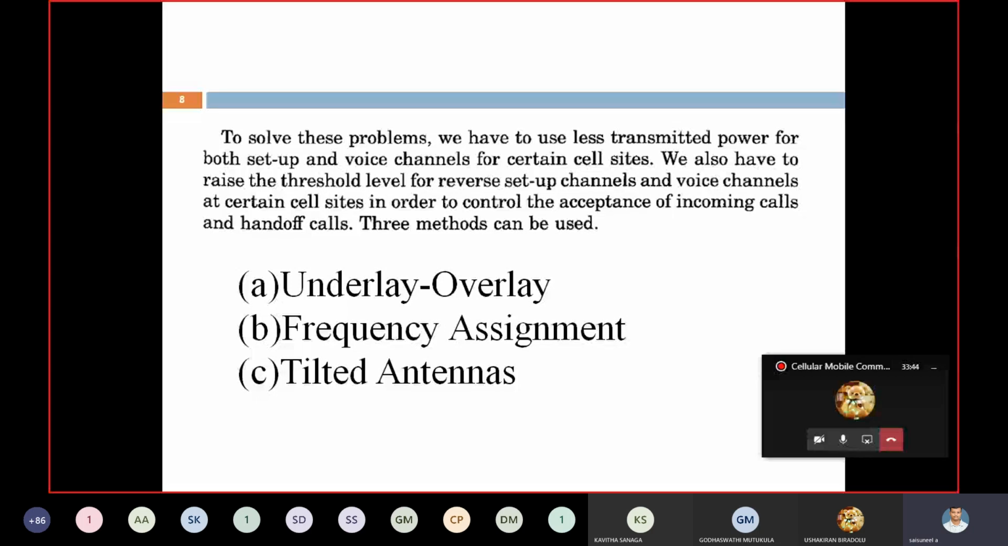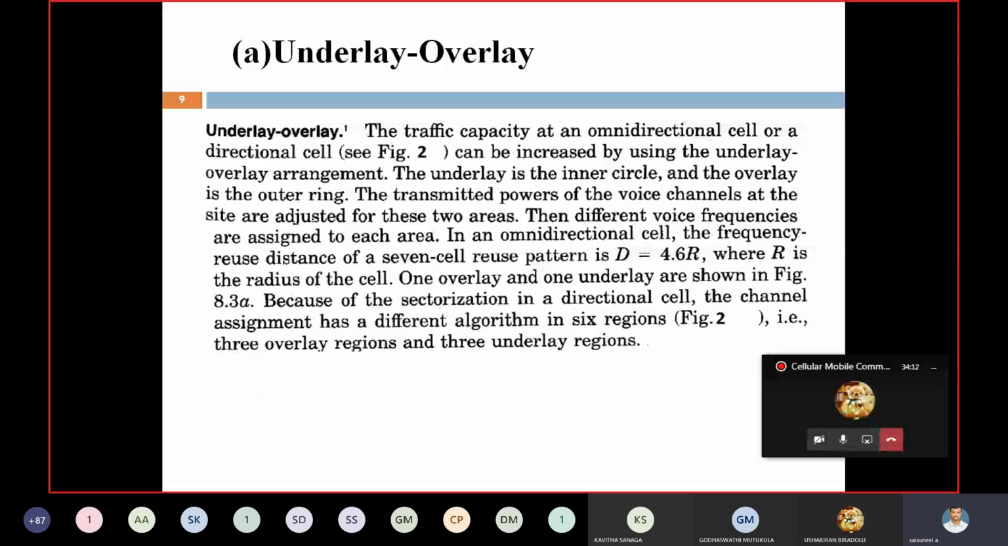That's why we have to overcome this problem by three methods: underlay and overlay technique, frequency assignment, and tilted antennas. How do we overcome this low received power? By these three techniques. Let's discuss underlay and overlay. The underlay and overlay technique depends upon the layers of a cell site or cell.